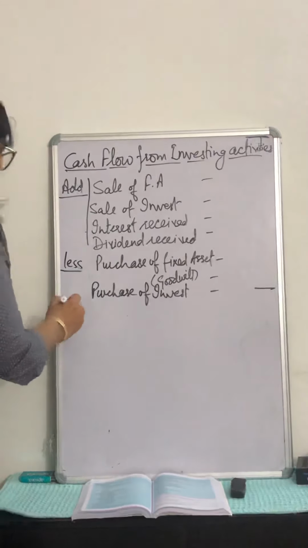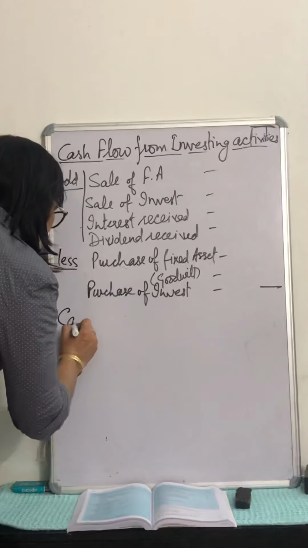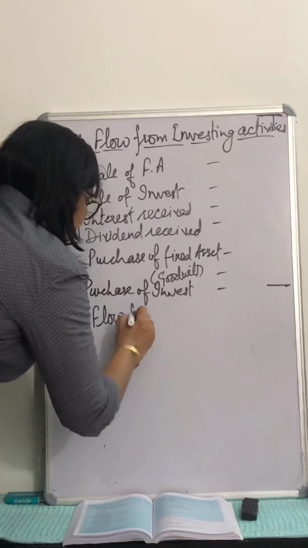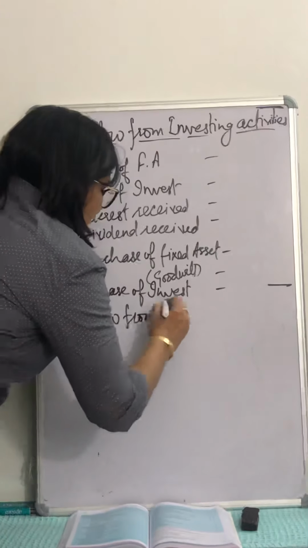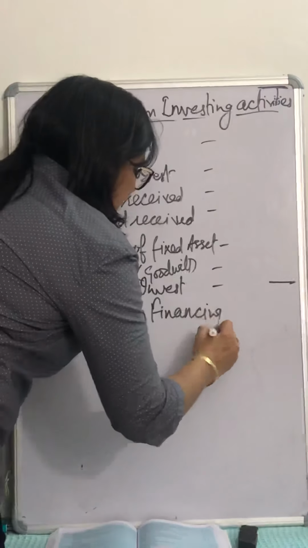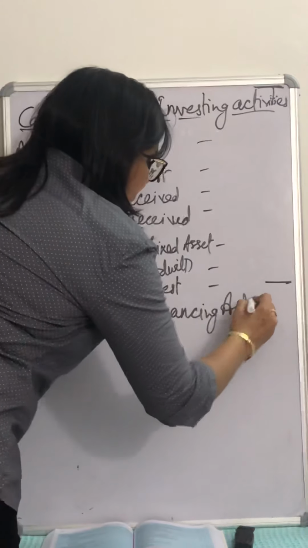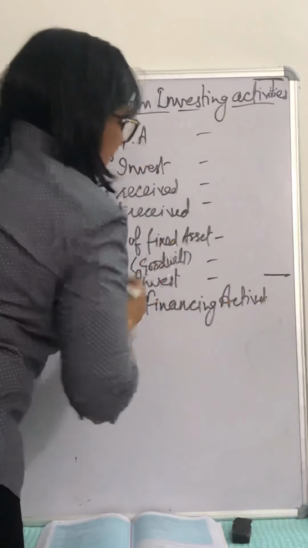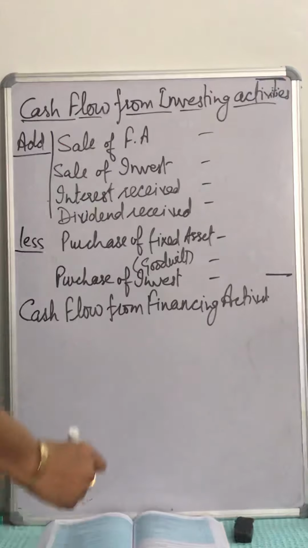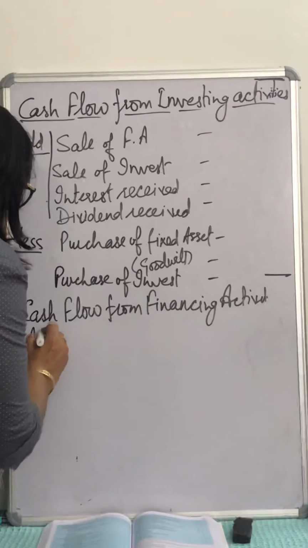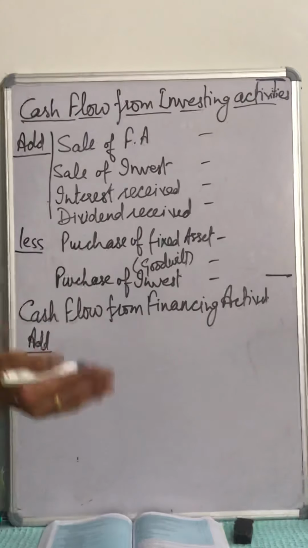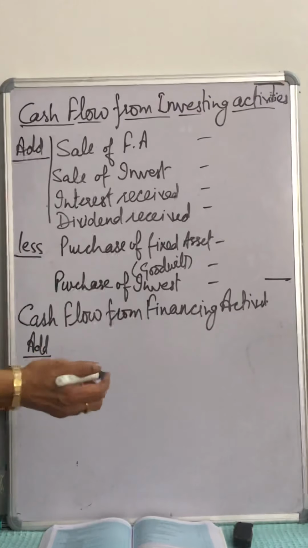And after that, third and final point, cash flow from financing activities. We have already discussed in details which activities are operating, which are of investing and which are financing. So add all the financing activities which result in inflow of cash.